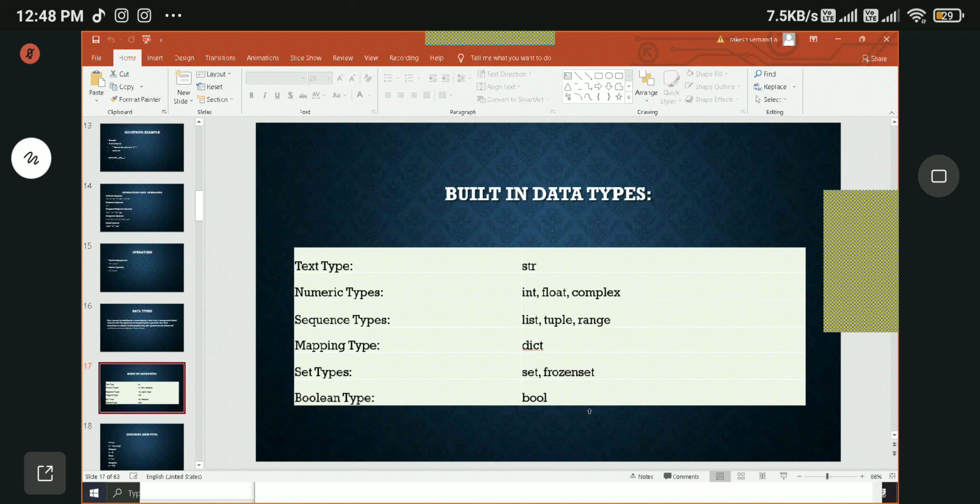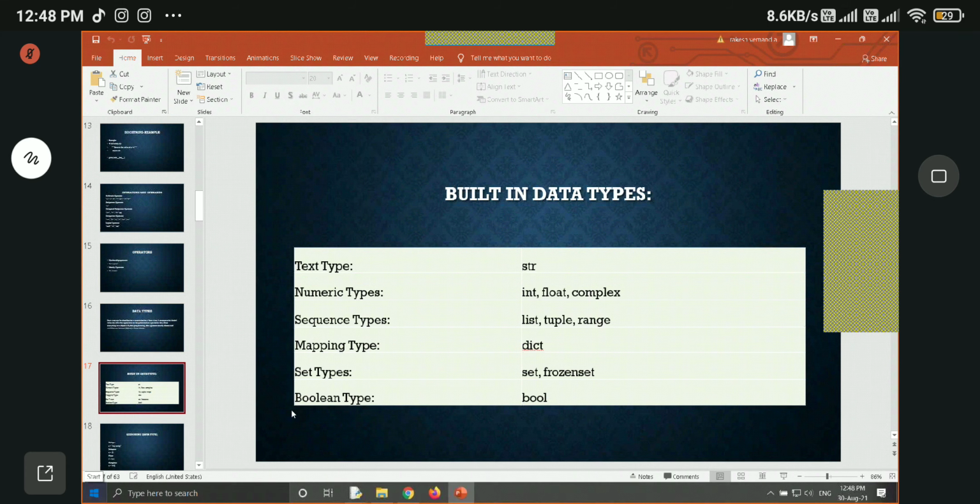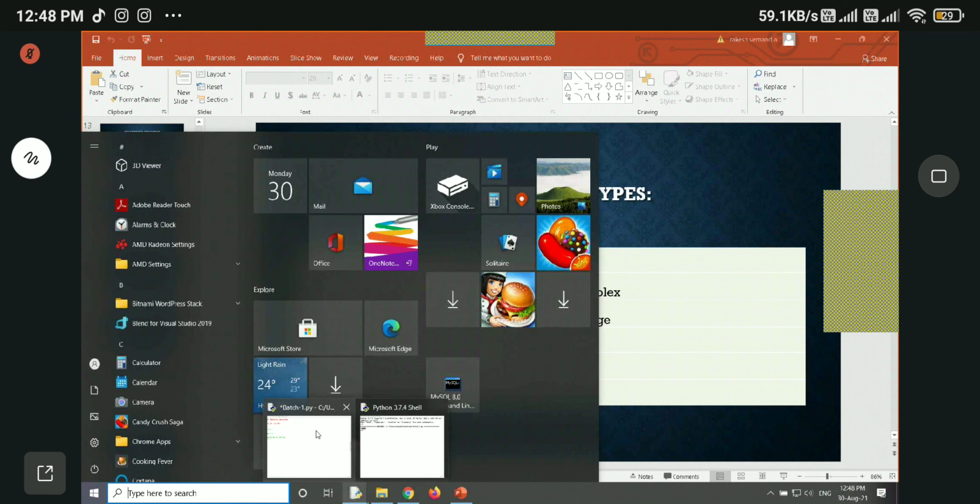Everything is unique, and every data type has its own purposes. Based on our requirement only, we'll use them, and you need to know when and where to use them and how to use them. So let us start with the string data type.